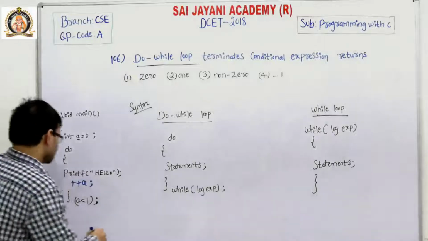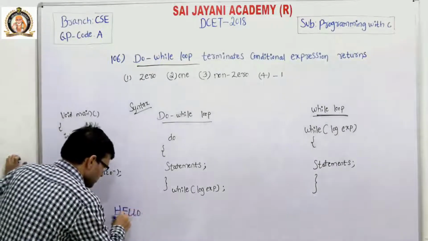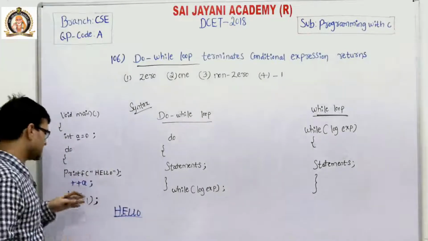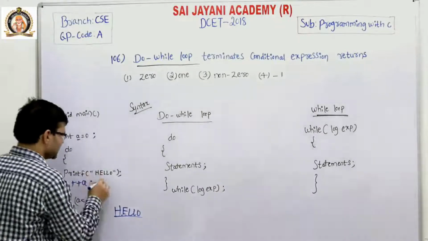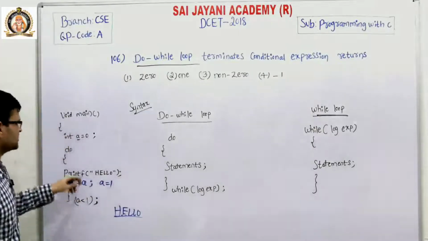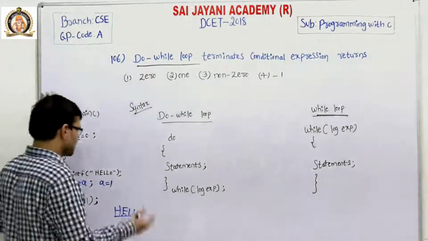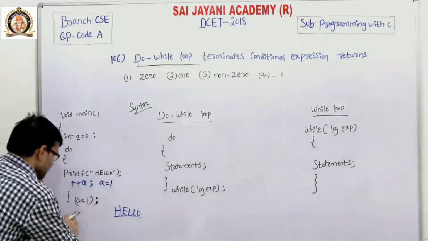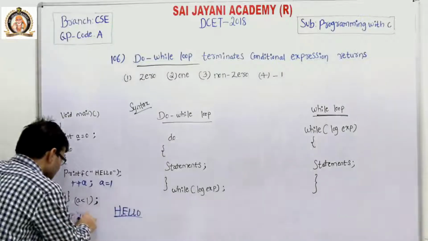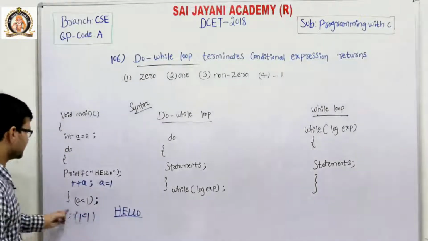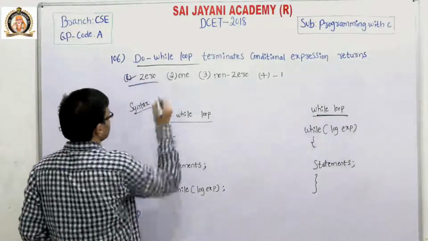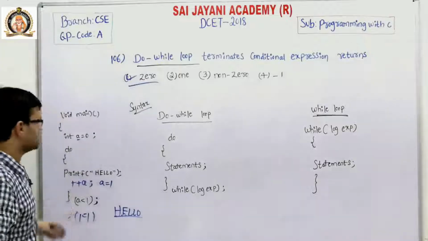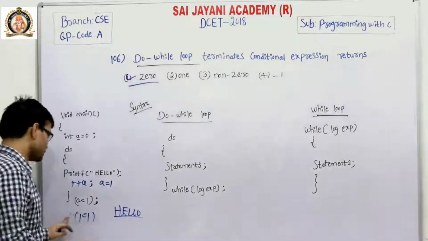On screen a hello message is displayed. Now we are using the pre-increment operator on a, so that a becomes 1. That means before, a is equal to 0, now it is incremented by 1, so a becomes 1 and it checks the condition. We already know the value of a is 1, and 1 is less than 1 is false, then it returns a 0 value. A do while loop terminates when the conditional expression returns 0. It terminates only when the condition becomes false.